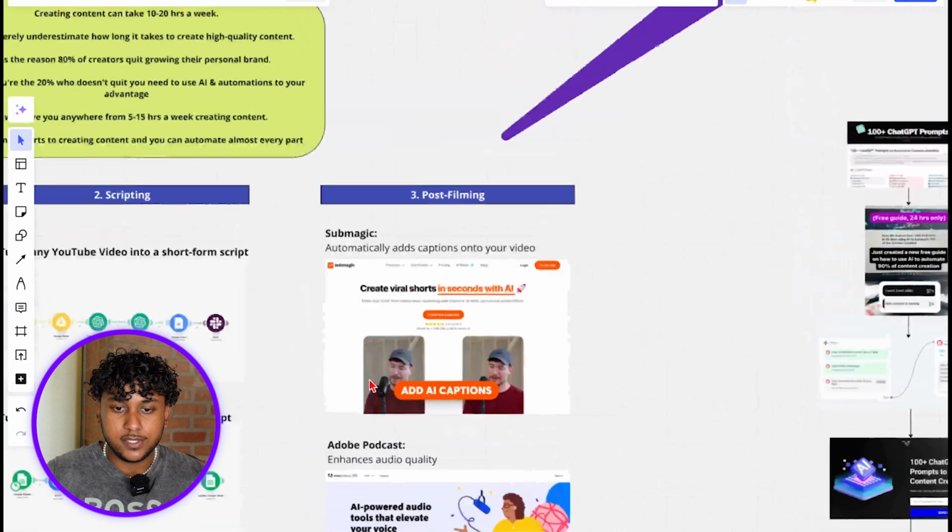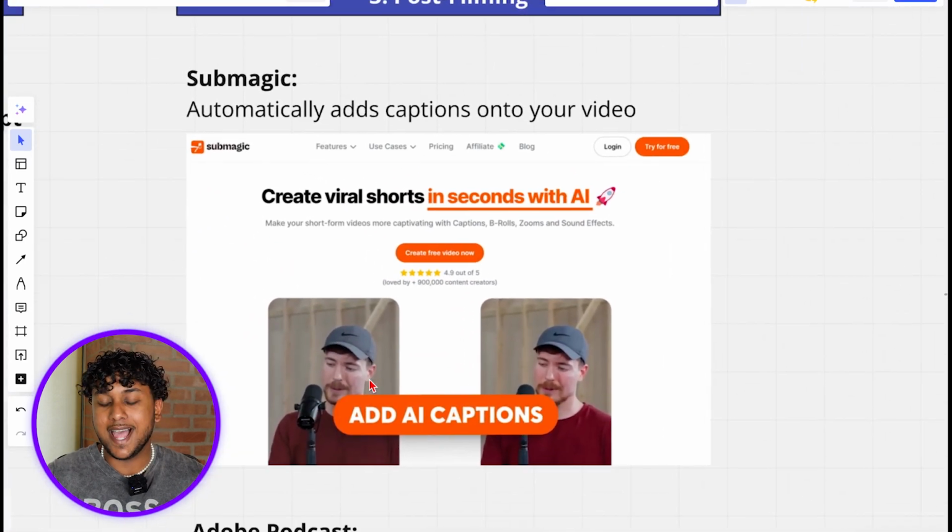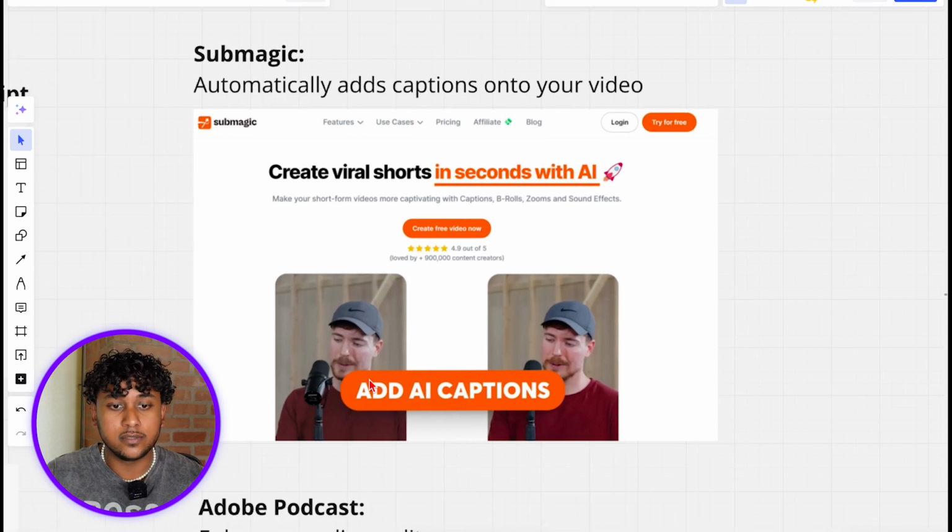Now, moving on to different tools that we use for post filming. Submagic right here is a great tool that adds those very engaging viral captions that you see in a lot of videos nowadays, right? Submagic can do it automatically for you, and it has a bunch more features. For example, you can do B-roll. I think you can add music, even images now in Submagic. It's pretty solid. If you're a creator, I'd highly recommend checking it out.